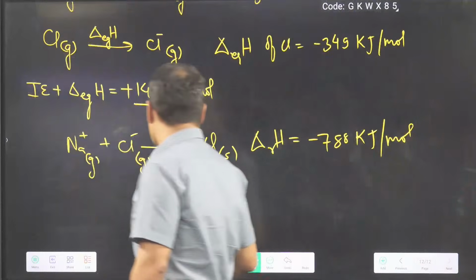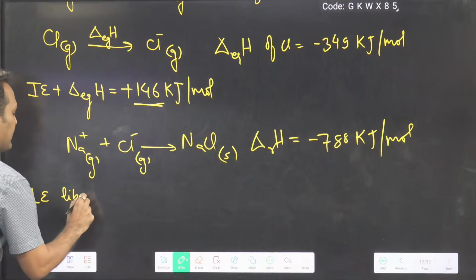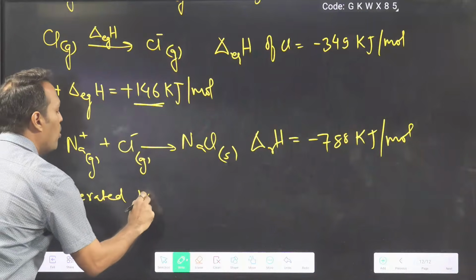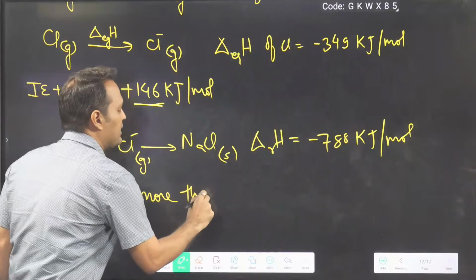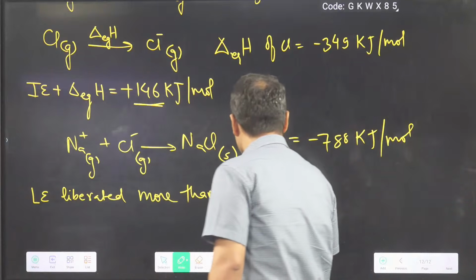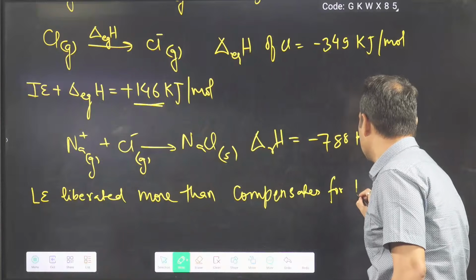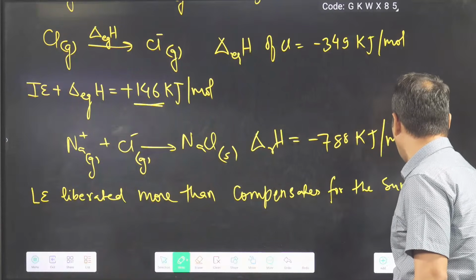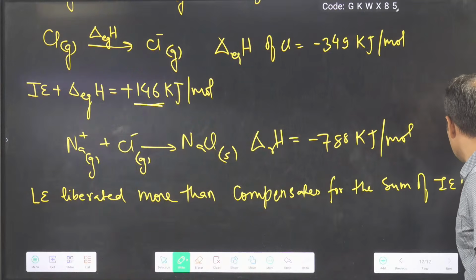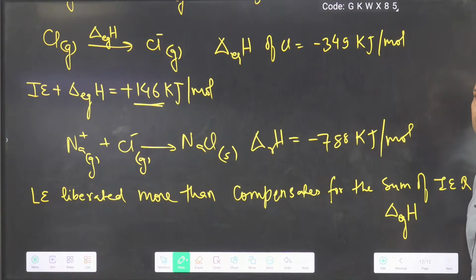So here you will write one point: lattice energy liberated more than compensates, and these are all lines of NCERT, more than compensates for the sum of ionization energy and electron gain enthalpy.